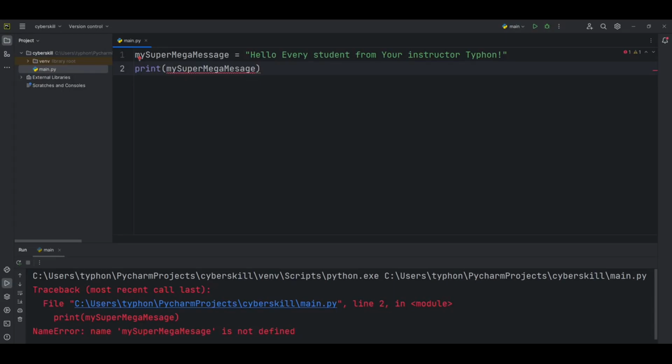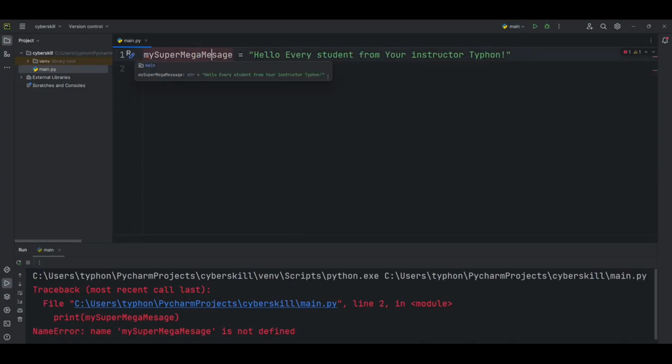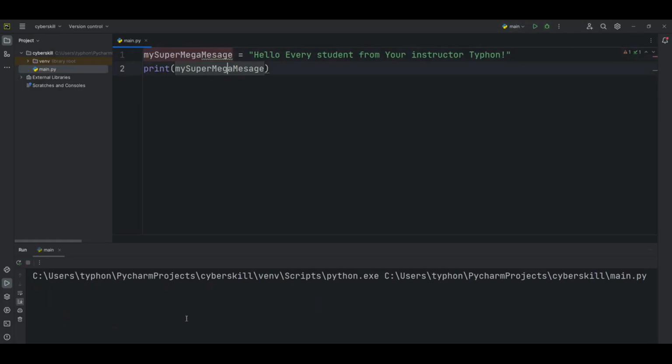For example, watch what happens when we spell message incorrectly in the line that defines the message. Let's run it again, and as you can see, our code runs successfully. In this case, the program runs successfully because the variable names match, so Python sees no problem.